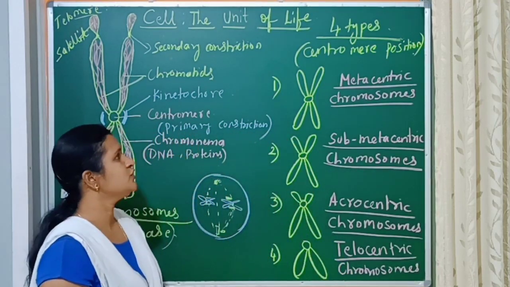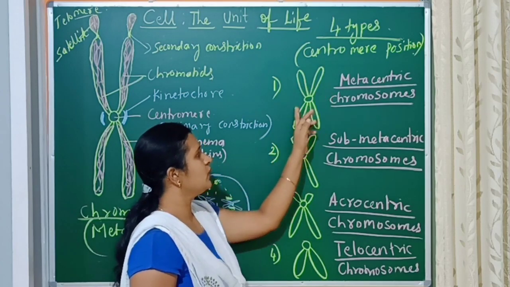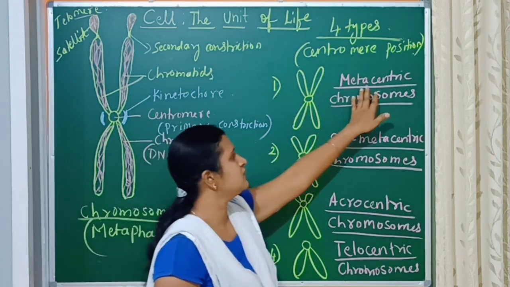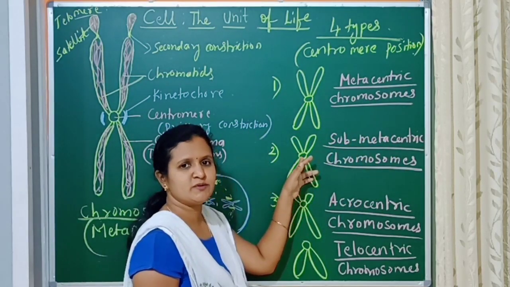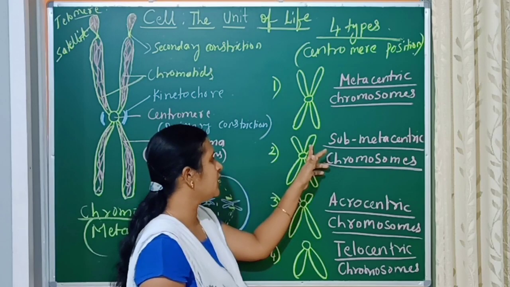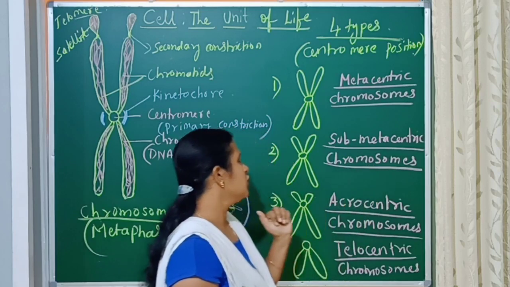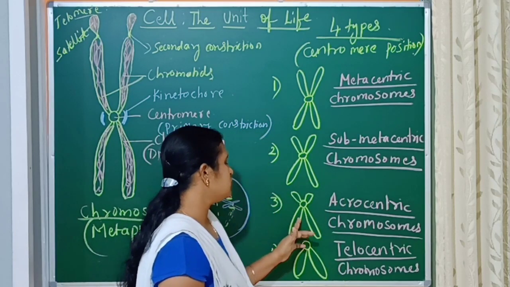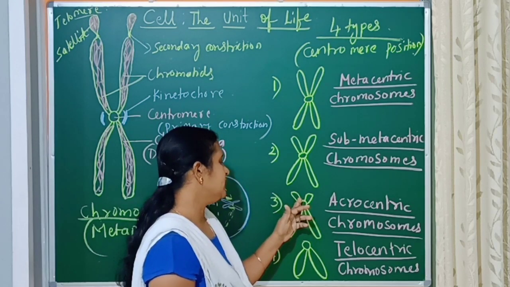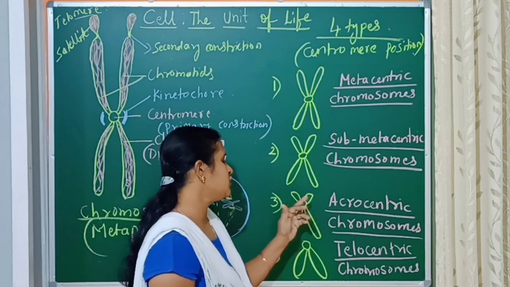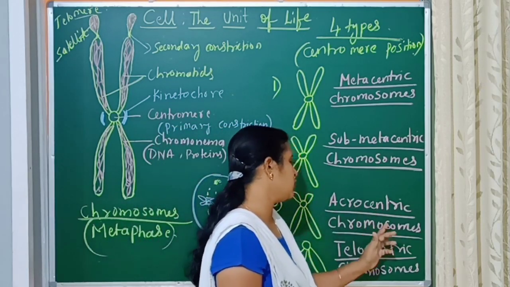So based on the position of the centromere, if it is in the center with 2 equal arms, that is called metacentric chromosomes. If the centromere position is slightly away from the center, resulting in 1 short arm and 1 long arm, then it is called submetacentric chromosomes. If the centromere position is away from the center towards the tip, resulting in 1 very short arm and 1 very long arm, it is called acrocentric chromosomes.